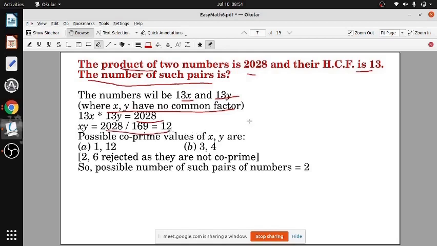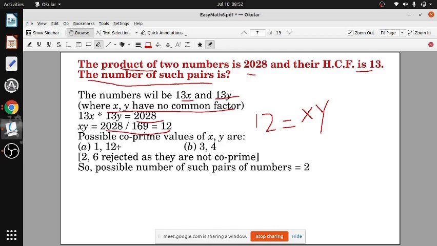अब 12 को कैसे ब्रेक करेगा? The product is 12. Either you can get 1 into 12, 2 into 6, 3 into 4. यही तो है ना, और कुछ है? These are the possible ones. 12 को कैसे ब्रेक करेगा? Into two factors. xy equal to 12. So what are the values of x and y? Either 1 into 12 or 2 into 6 or 3 into 4. यही तो है ना? हेमांगी, this is a possibility. Yes, sir. और कुछ possibility नहीं है.